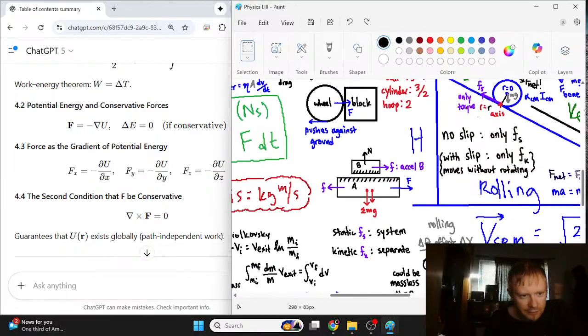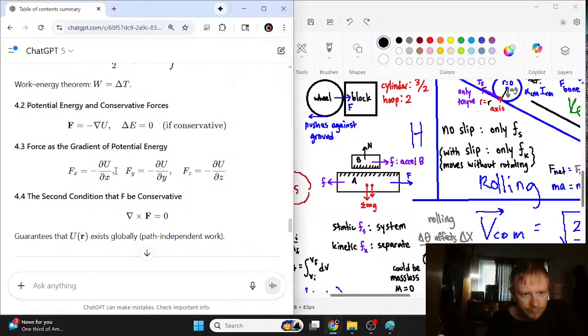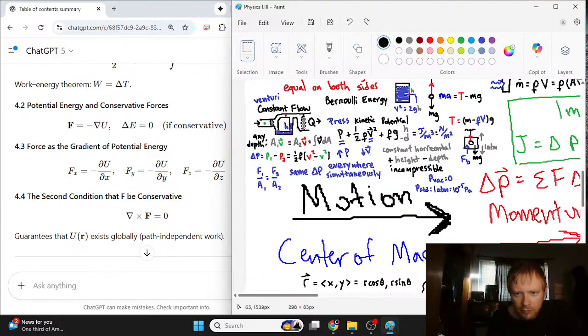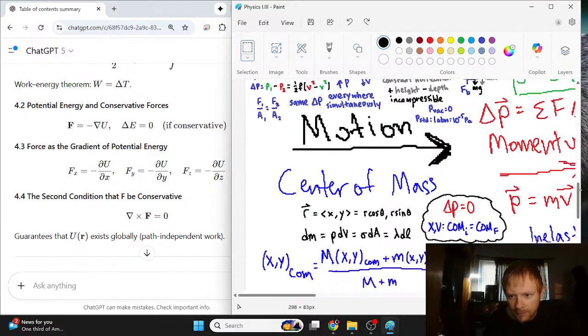And the final thing is basically that we could take the gradient of the potential energy, but these two things, these potential energy, these conservative forces, the change of the energy is 0 if conservative. Okay, so that's interesting.